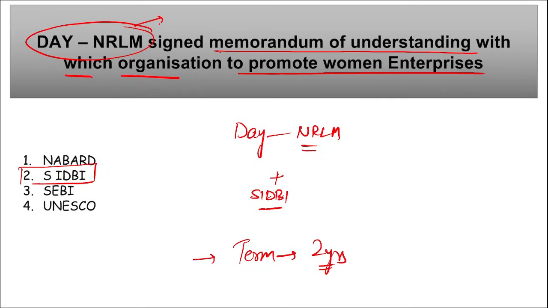Correct? If we talk about this MOU, why was this MOU signed? Here, DAY-NRLM and SIDBI will develop an initiative to promote women-led enterprises among experienced members of self-help groups. This partnership will also demonstrate the activities that establish a reliable and sensitive support structure for capacity enhancement. Also, here various protocols, systems and procedures will also be streamlined. Correct? Then if we talk about SIDBI, who is the chairman and managing director here? Shiva Subramaniam Ramanji. Headquarter is in UP and it was established in 1990.